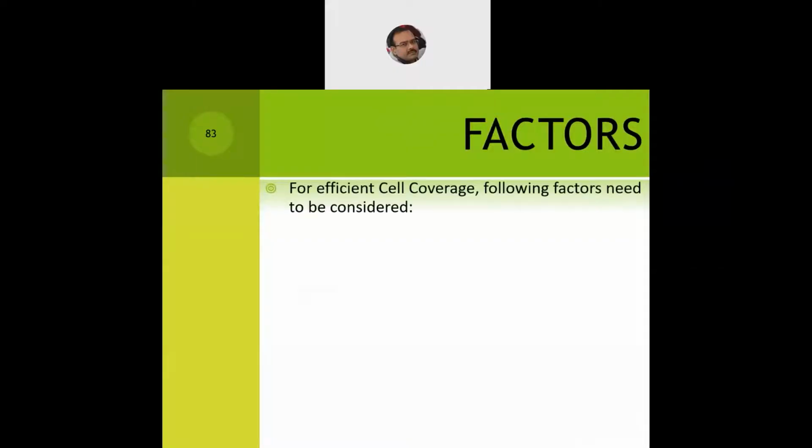Now, for efficient cell coverage, the following factors need to be considered. I have seen many factors in the literature, but we can't discuss all of them. First, cellular service providers need to determine the natural topology of a cell. The natural terrain in the cell needs to be determined before the cellular services are provided.